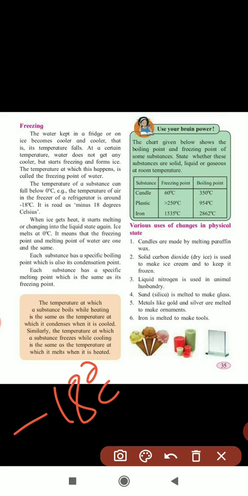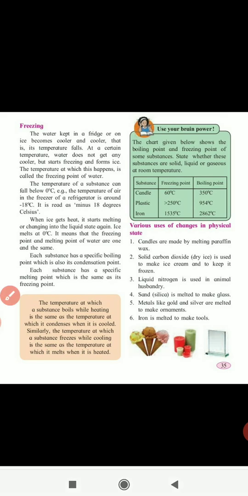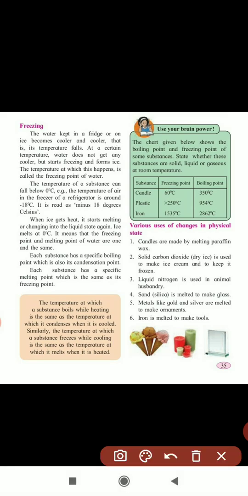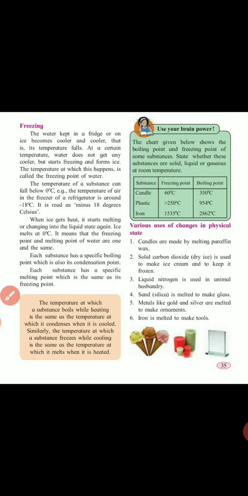When ice gets heat, it starts melting. Means if you take ice outside and the temperature is high, the ice cubes will start to melt. It means the freezing point and melting point of water are also the same. So each substance has a specific boiling point, condensation point, melting point and freezing point. Understood, children? In the last video we have seen freezing points and melting points, all the examples.